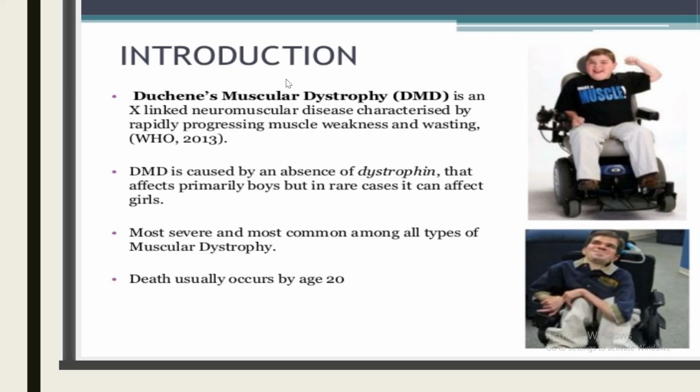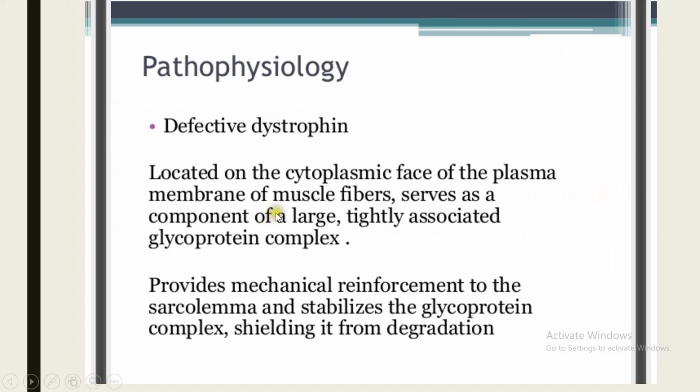This is a picture just to give you an idea of which muscle groups are affected in which type of muscular dystrophies. As you can see here, in Duchenne and Becker types, the muscles involved are muscles of the shoulder girdle and the hip girdle along with peroneal muscles. While in case of Emery-Dreifuss, the upper muscles of the shoulder girdle, pectoralis muscle, and in the lower limbs only distal muscles are affected, these peroneal muscles.